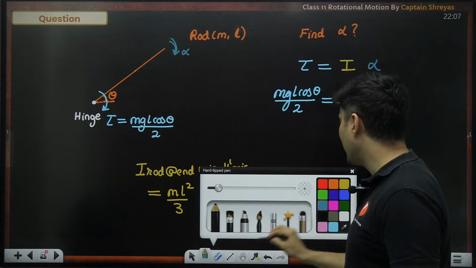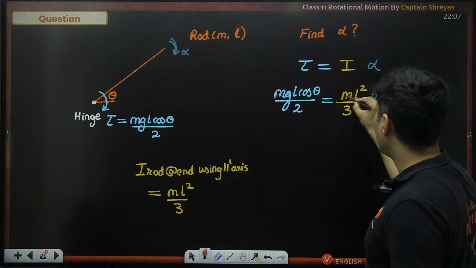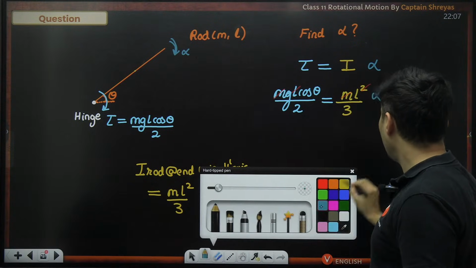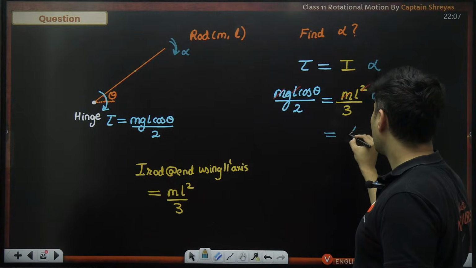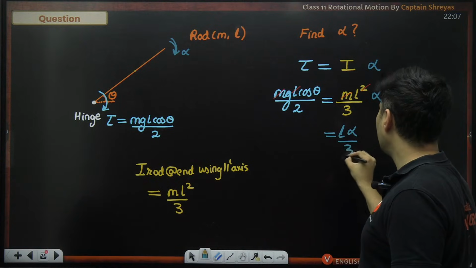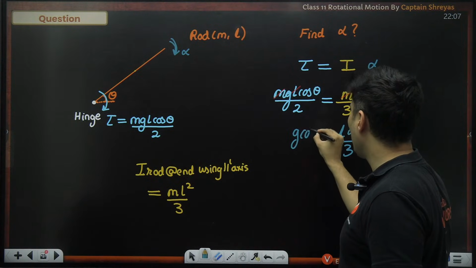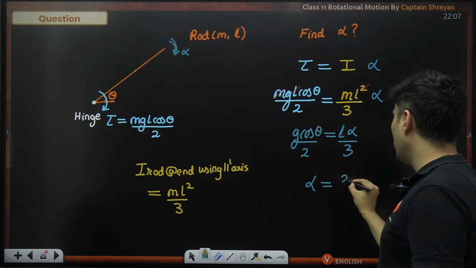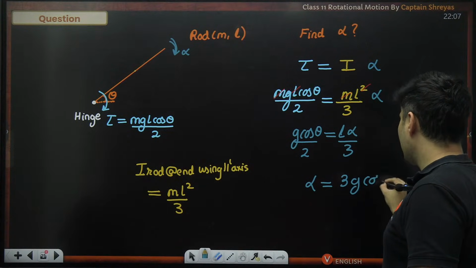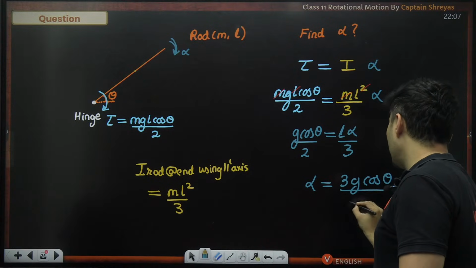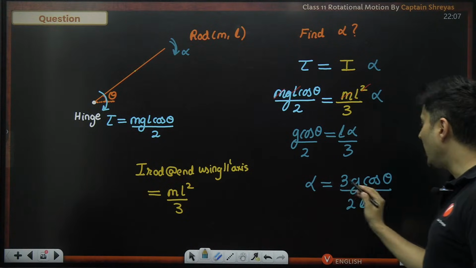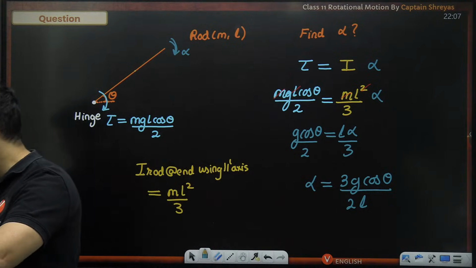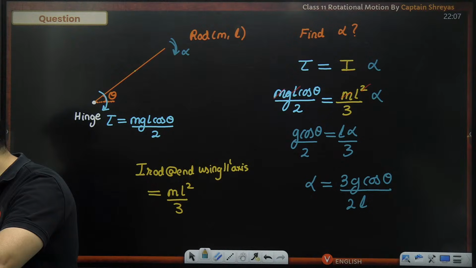Couple of things might get cancelled over here, like the m value, L, and one of the L's. So when I try to find the value of alpha, I will have L, I will have 3, I will have G, I will have cos theta, and this whole thing by 2. Therefore, alpha will be 3 goes on the top, G cos theta, L comes below with the number 2. So alpha is 3G cos theta divided by 2L. That is the answer. Okay? Yeah, we can derive it.